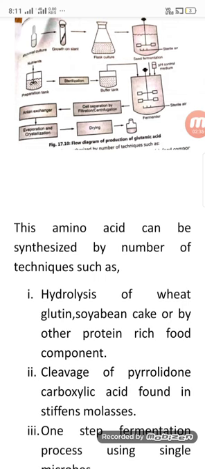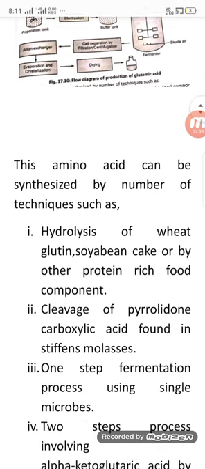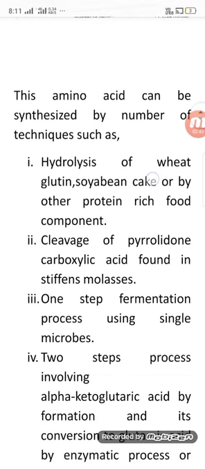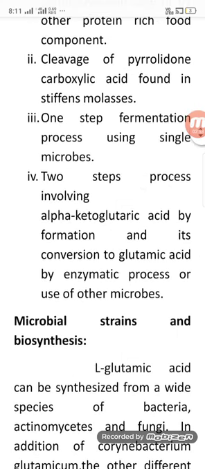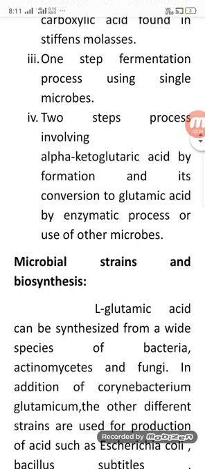the stiffens and molasses. In the one-step process, fermentation is carried out using single microbes. The two-step process involves the formation of alpha-ketoglutaric acid and its conversion to glutamic acid by an enzymatic process or by microbes. The microbe strains and biosynthesis are very important in the production of glutamic acid. L-glutamic acid can be synthesized by a wide range of species of bacteria, actinomycetes and fungi.